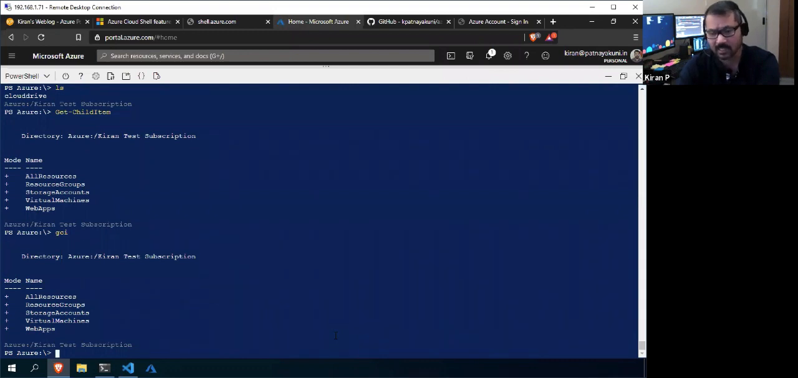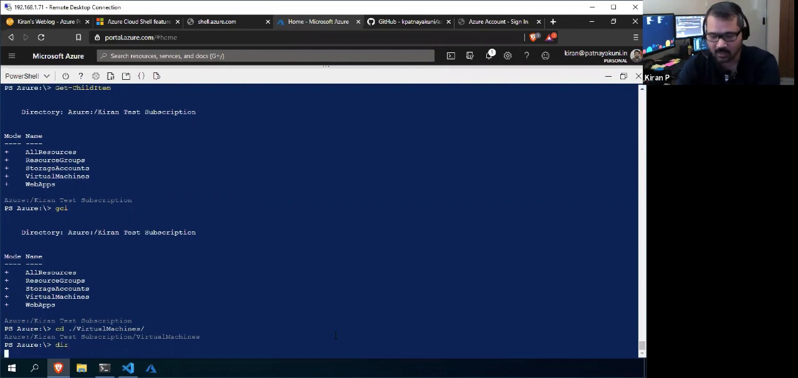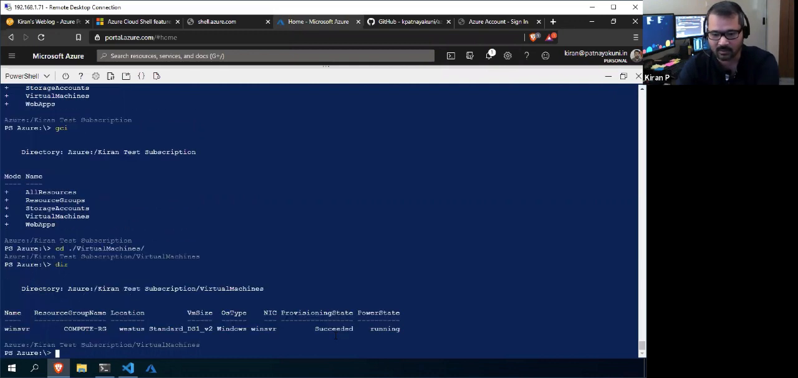Suppose I want to see all the virtual machines. I can go to virtual machines with cd, and it works with tab completion, so you don't need to type. Right now I'm in the virtual machines folder, and I want to see what virtual machines I have. Right now I have only one virtual machine, and it is actually running now.